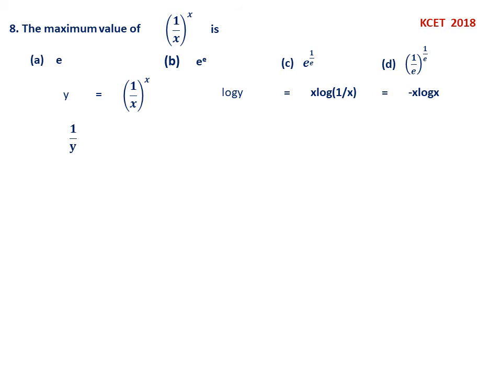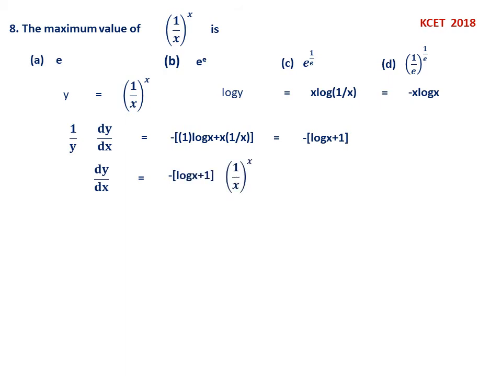Therefore now differentiate. So 1 by y into dy by dx will be equal to minus, then x into log x, you have to use the product rule. So when you simplify, you get minus (1 plus log x) or log x plus 1. So dy by dx will be equal to minus (log x plus 1) into (1 by x) to the power x. Now dy by dx equal to 0 gives minus (log x plus 1) should be 0, because (1 by x) to the power x cannot be 0. So this gives you log x equal to minus 1. So that means x must be equal to e power minus 1.